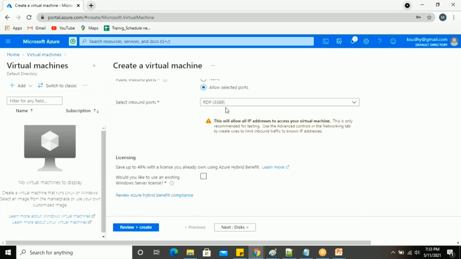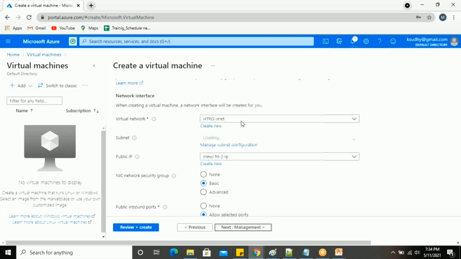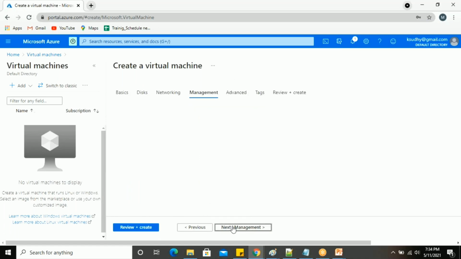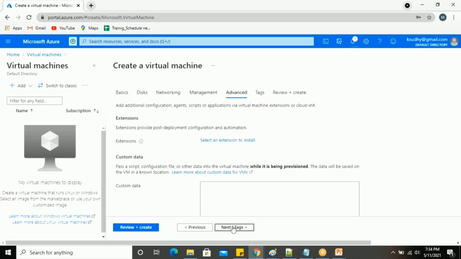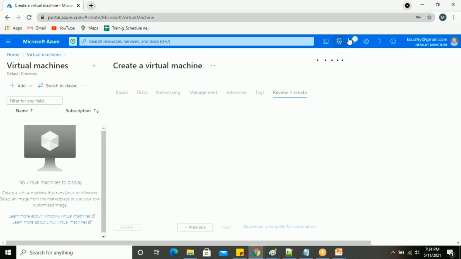Fine. And the same RDP, along with RDP I'm also allowing HTTP. Licensing, I'm just giving the same. Next to disk and networking. In the networking, we are going to select the HT YouTube network 2. The subnet 1 I'm just having, and the public IP I also created. Next management and advanced, then tags, and finally review and create your virtual machine.